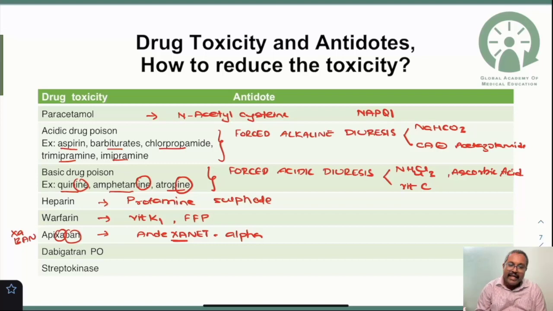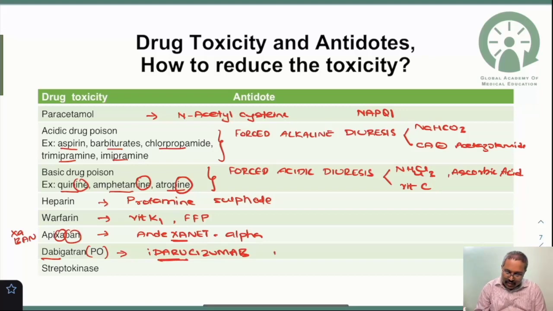What about the dabigatran, which is a direct thrombin inhibitor? It is given orally. So here the antidote is idarucizumab. How can you remember? Dabigatran, daru. You can remember it as idarucizumab.